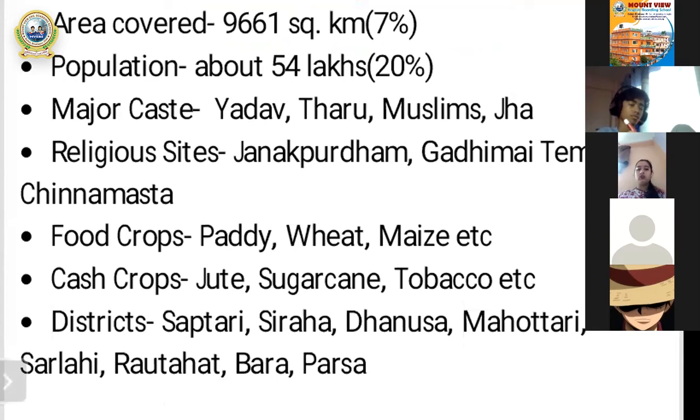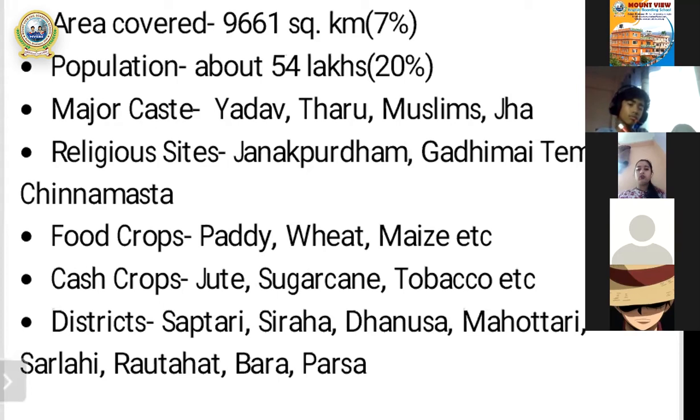All right. And after then the next point is some of the religious sites, some of the religious places of province number two, like in province number one. In province number one also there are some famous religious places, and same as the one, in two also there are some famous religious sites.